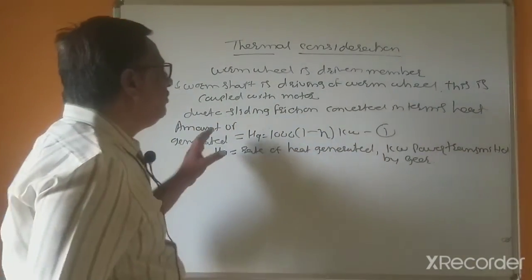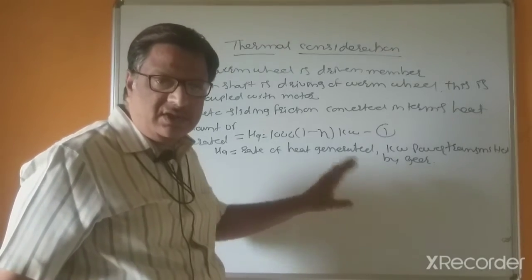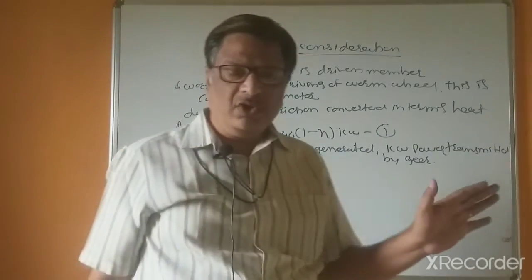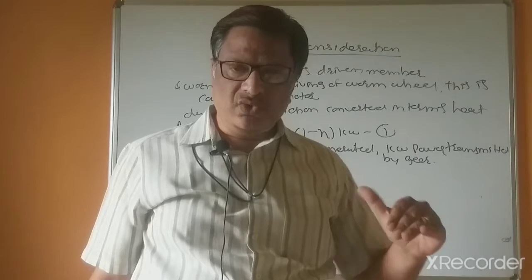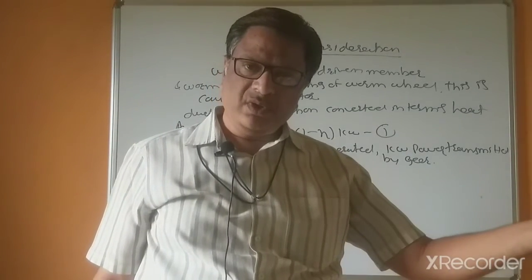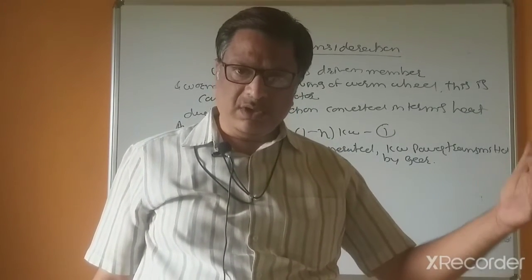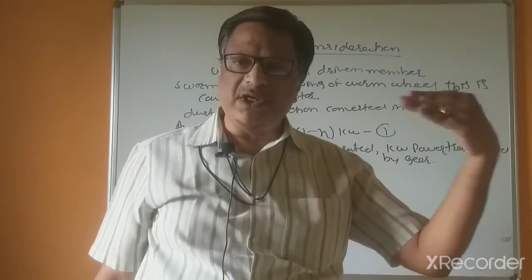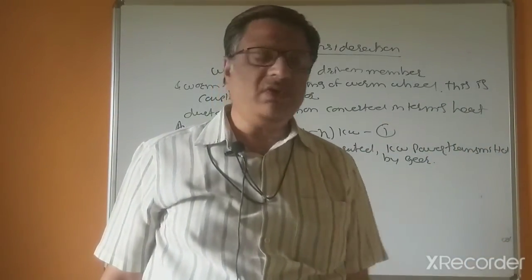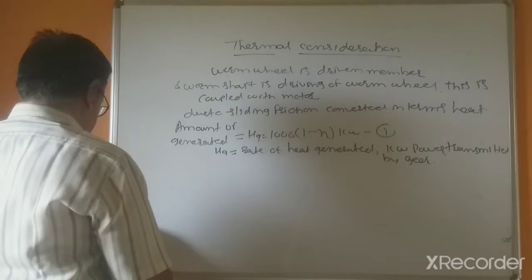And this heat which is generated in the gear is to be dissipated from the gearbox through the lubricating oil to the wall of the gearbox, and from the wall of the gearbox that heat is to be dissipated to the surroundings.